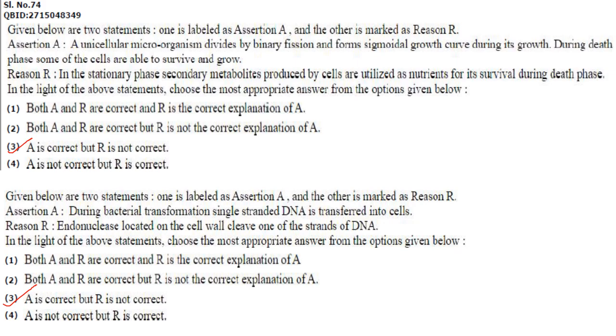Next one. Again assertion and reason. A unicellular microorganism divides by binary fission and forms sigmoidal growth curve during its growth. During death phase, some cells are able to survive and grow. That is correct. In the stationary phase, secondary metabolites produced by cells are utilized as nutrients for its survival during death phase. That is not correct. So A is correct whereas R is not correct.